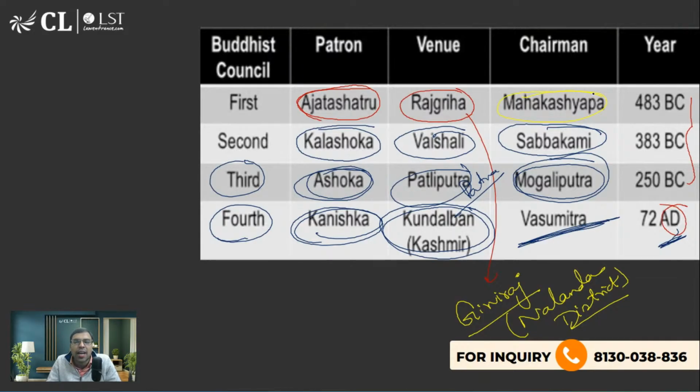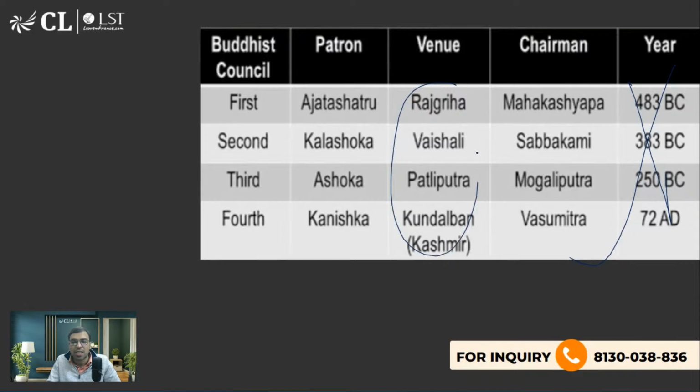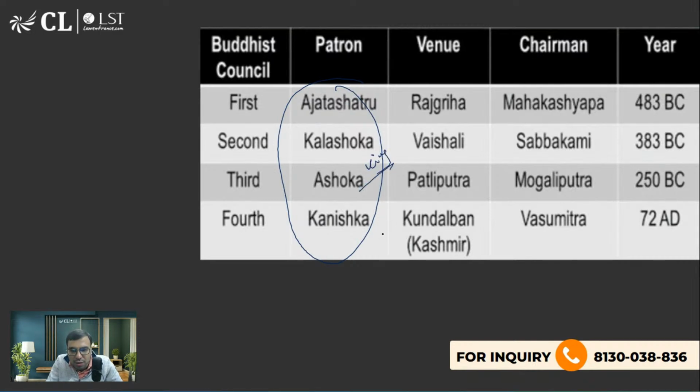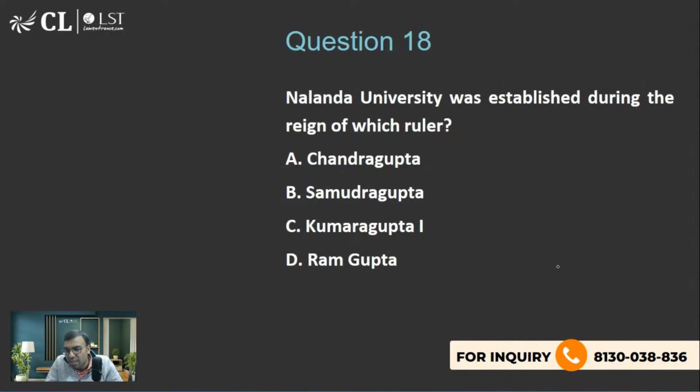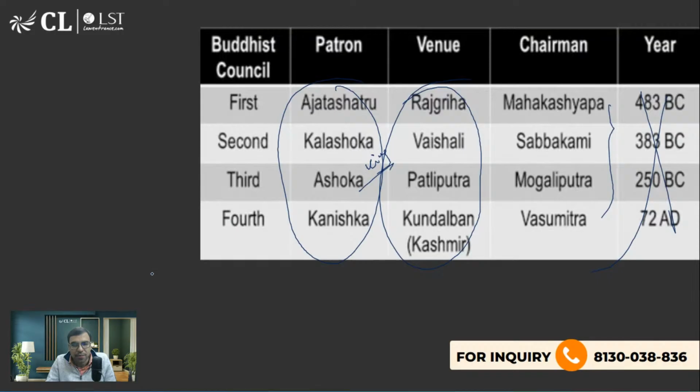These four Buddhist councils are very important, and you should know them. Remembering the year is not necessary; years are generally not asked. They ask the venue, or at most the chairman's name, the head. Generally the king in whose tenure it happened, or the venue, the location. Sometimes they can ask the chairman. But I have not seen them ask the year. That is what you should know. Okay? I hope it is crystal clear.